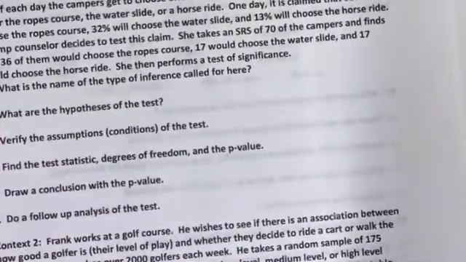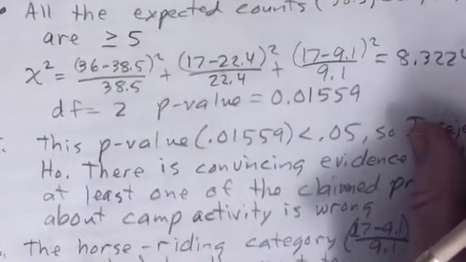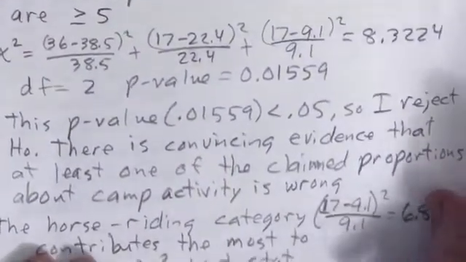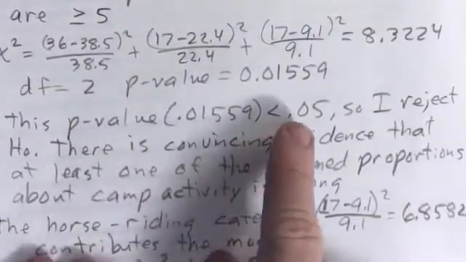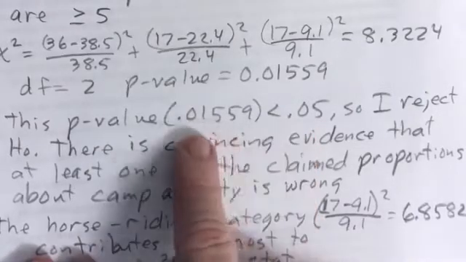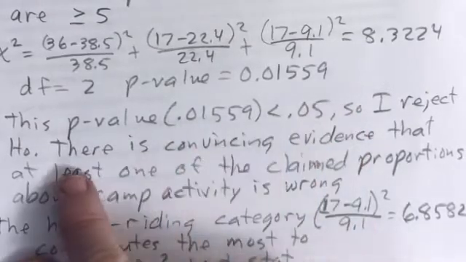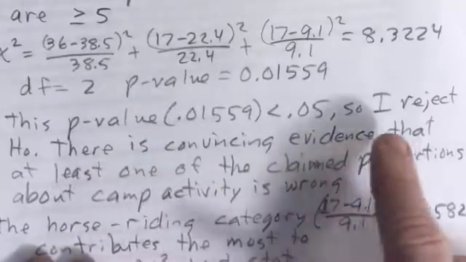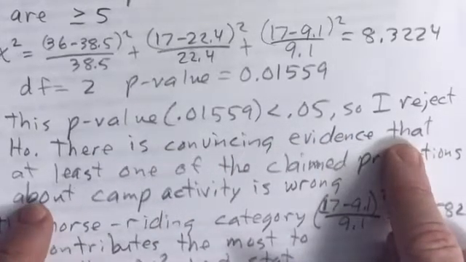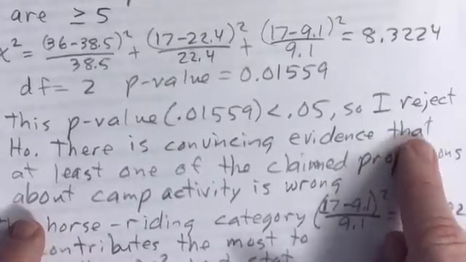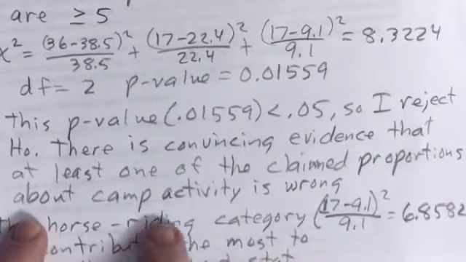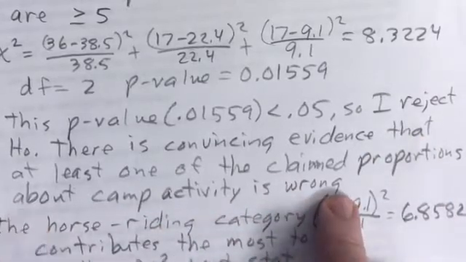Number 5 says draw a conclusion with the p-value. We've been doing this conclusion for a while now: if the p-value is low, you reject the null. In this case, it's below 0.05, so I reject the null. There's convincing evidence that, and then you restate the alternative, at least one of the claimed proportions about camp activity is wrong. And that's how you do it.